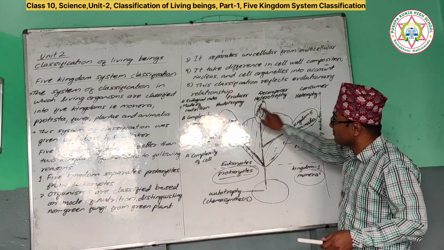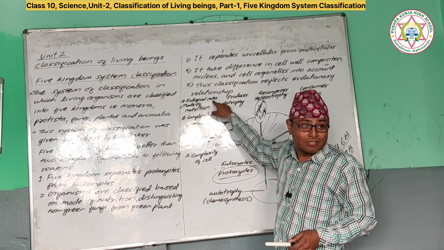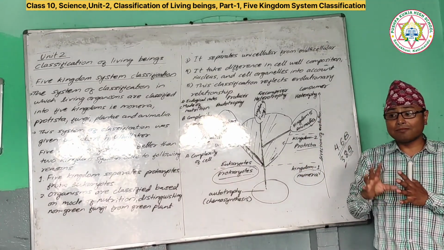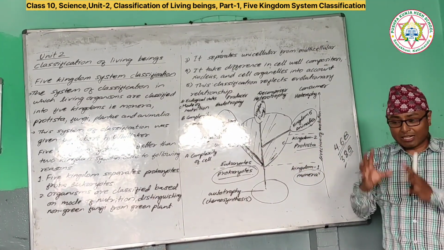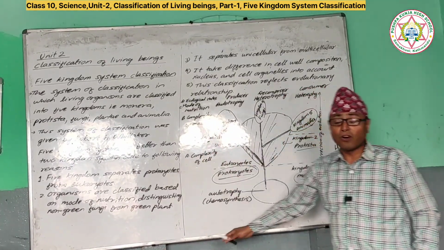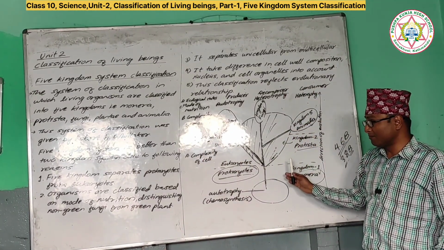So it is based on ecological status also. Ecosystem को आधारमा पनि divide गरेको. That's why this 5 kingdom system classification is better than the 2 kingdom system classification, and it is more scientific. That's why nowadays we follow this big system of classification, the 5 kingdom. Alright.